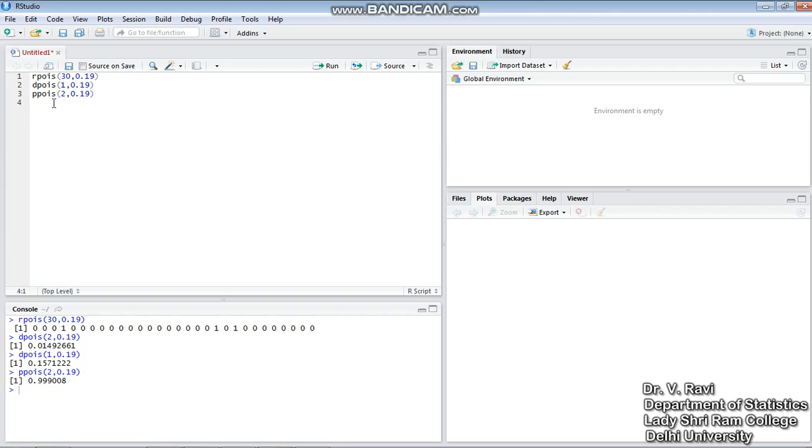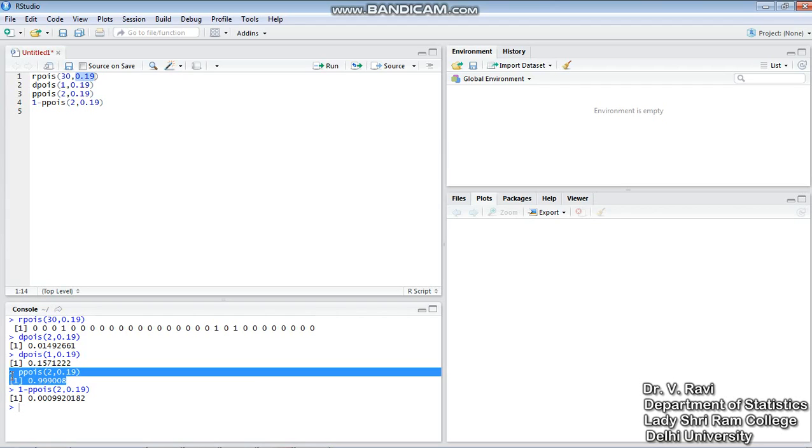For more than twice a day, the probability would simply be this. If I run this command, the chances are very, very low. So with this rate, if at all the fan falls down, it can almost surely fall at most twice and not beyond that.